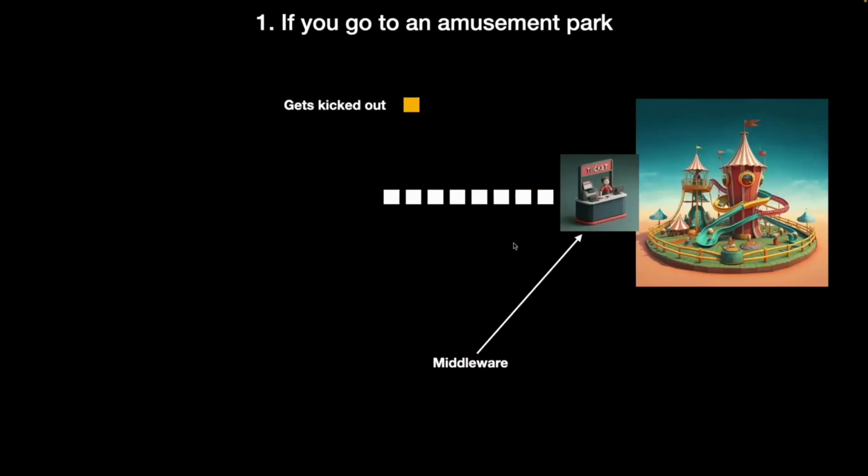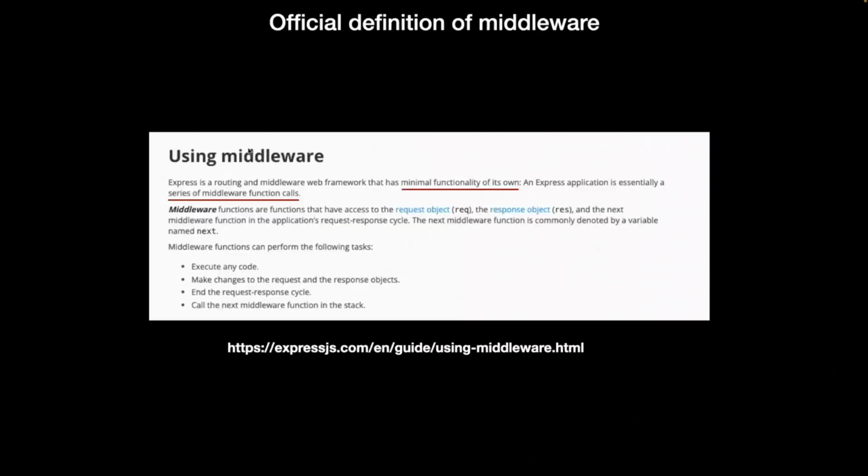This ticket checker is what's called a middleware. A person sitting in the middle of your end client and the final ride that you're trying to access, doing certain checks, making sure only people who have some legitimate access can go through, are known as middlewares. That's one aspect of middlewares. Let's look at the official definition.